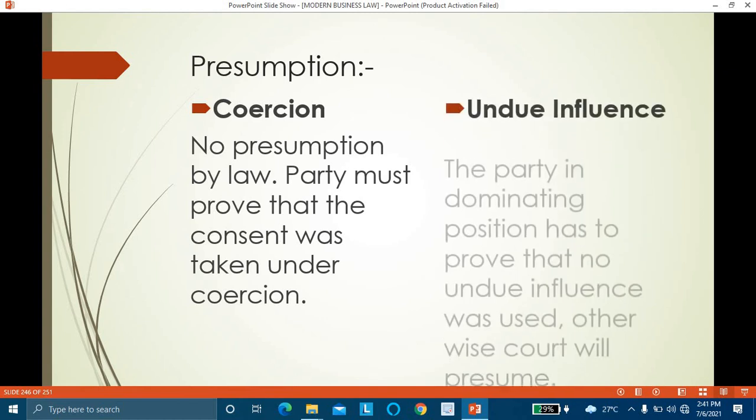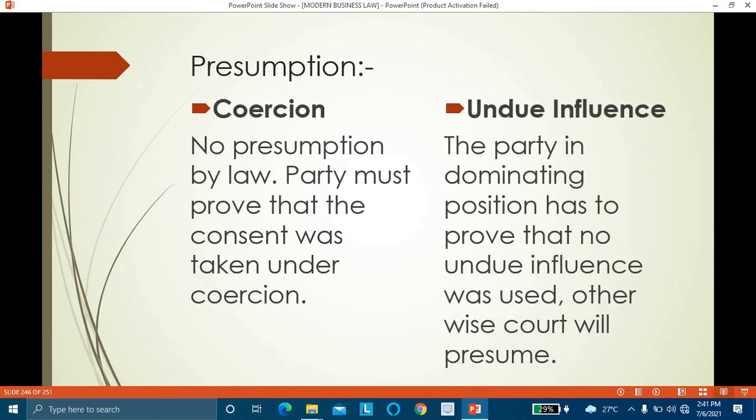In case of undue influence, the court will presume that there was undue influence. Then who has to prove? The party who was in a dominating position has to prove that no undue influence was used by him. Otherwise, if he fails to prove that, the court will presume that there was undue influence.